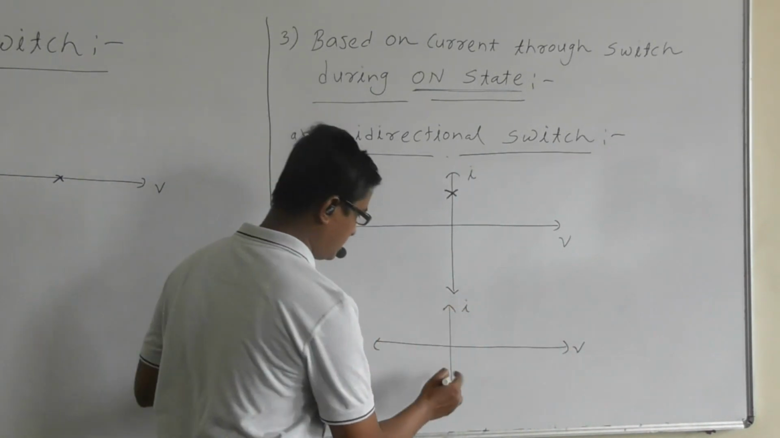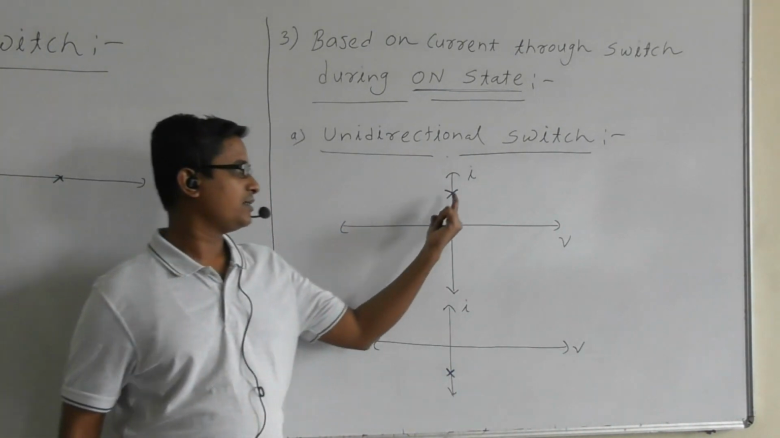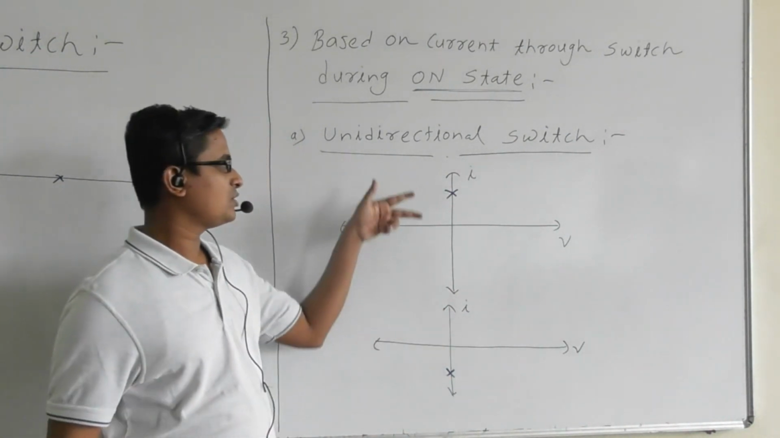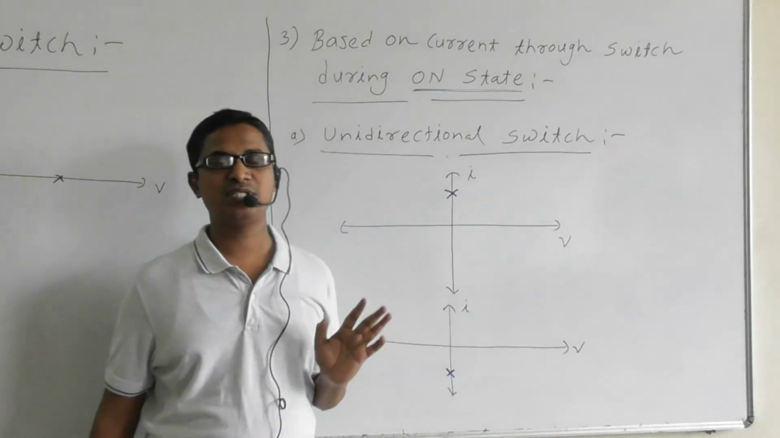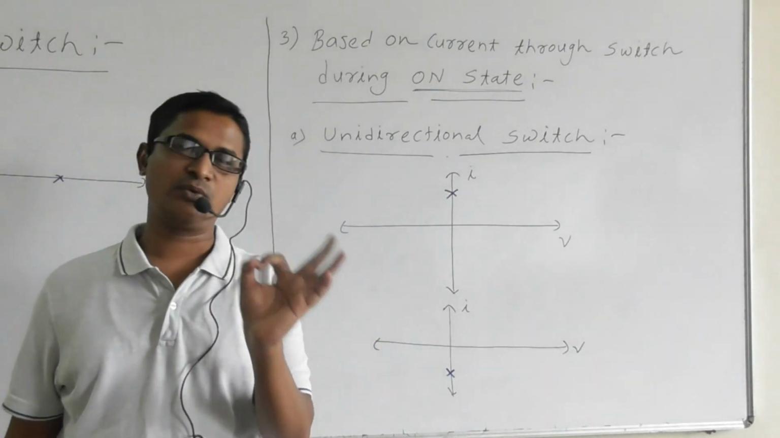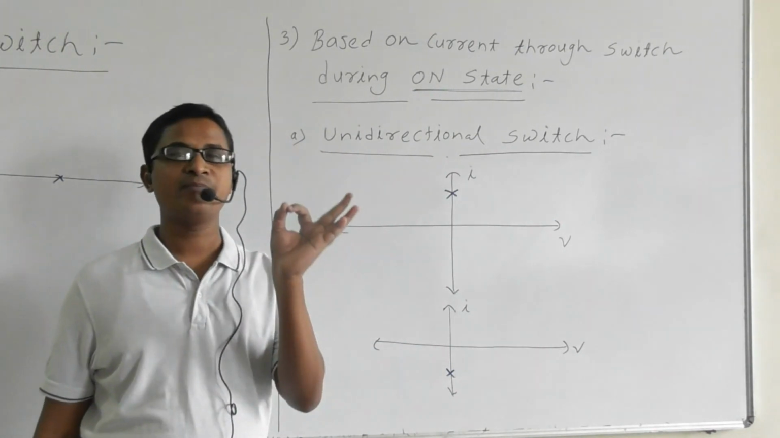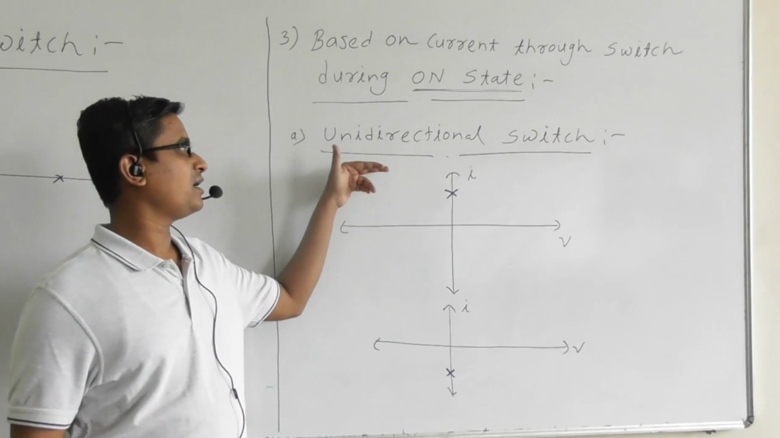Yes, either here or here, right? The operating point is lying either here or here. Are you getting the point? Okay, so these are the operating points for the unidirectional switch. The switch is allowing only positive current or only negative current, also known as forward current or reverse current, right? After this, let us discuss the second type.